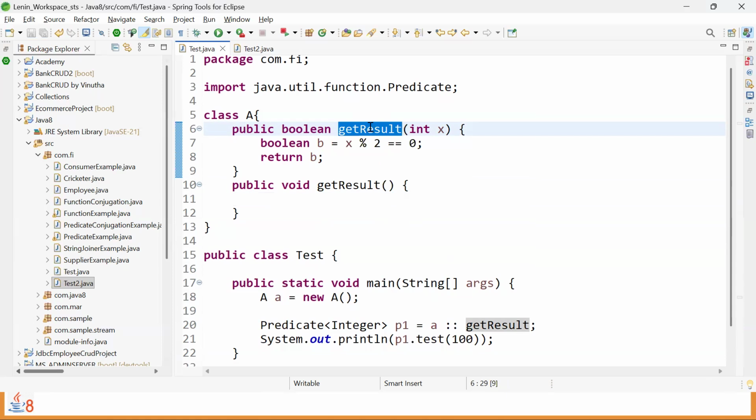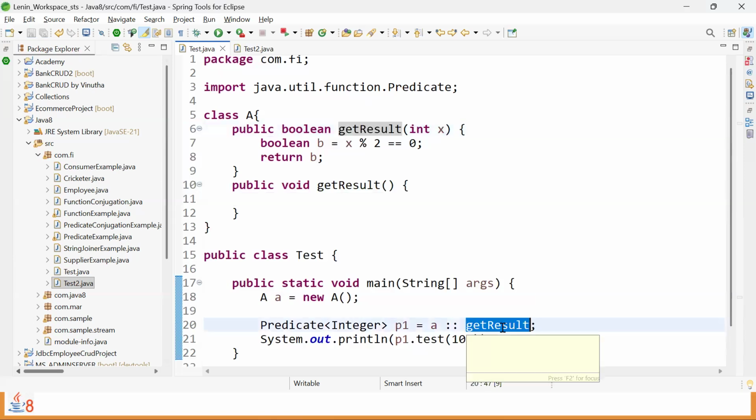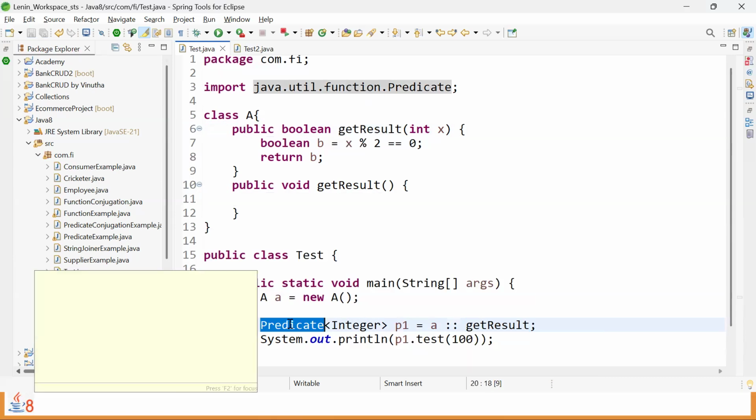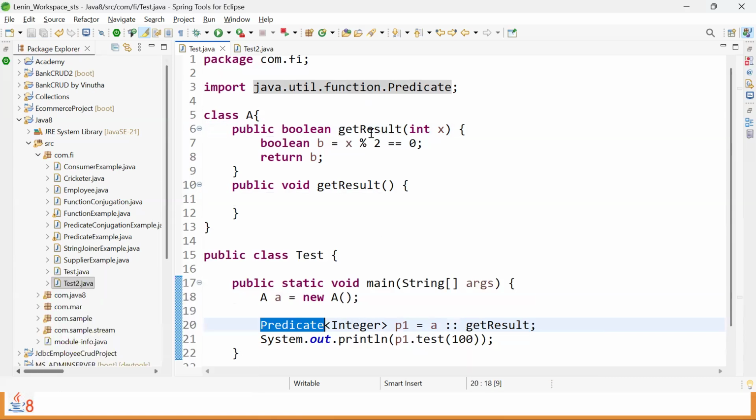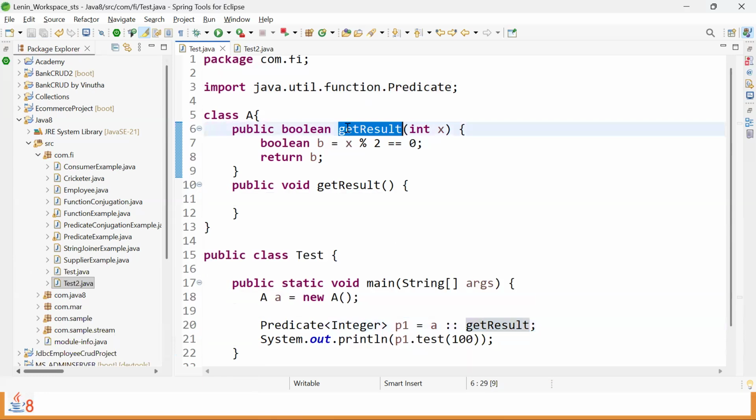Can we write one more get result method within this A class only, which takes one integer argument? Once again, not possible. That's why there is no ambiguity if one class has multiple methods with the same name, and then while using this method reference, which will be considered? The functional interface has one method. That method has some number of inputs, and our method and the functional interface method, the inputs should match. That will be considered if at all we have multiple. That's the connectivity.